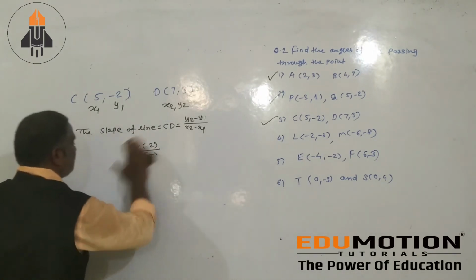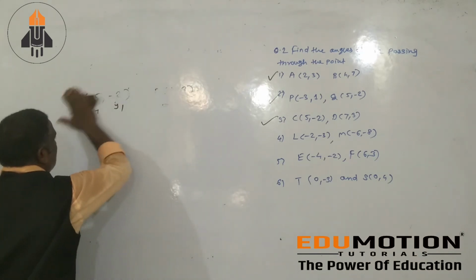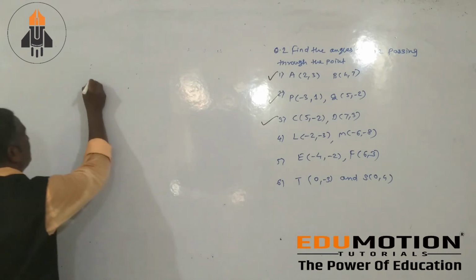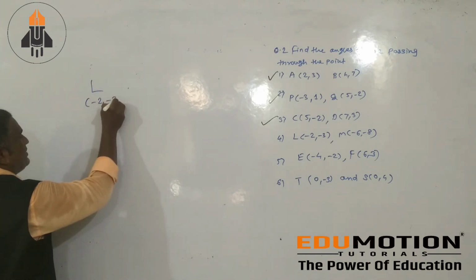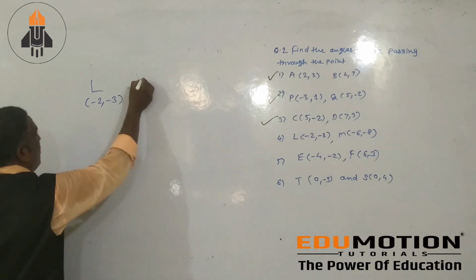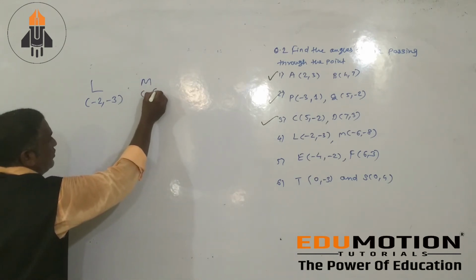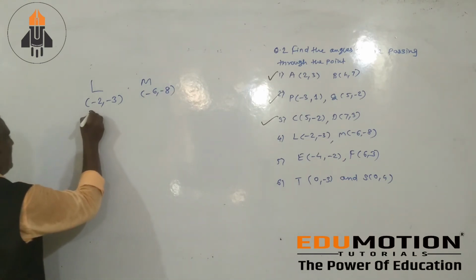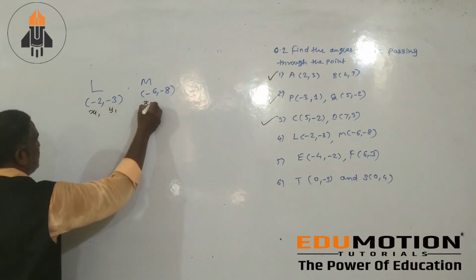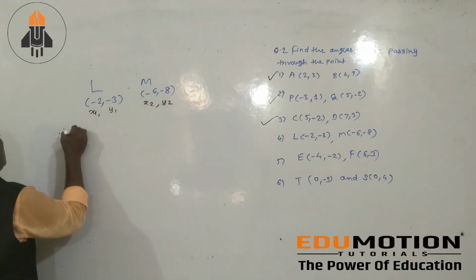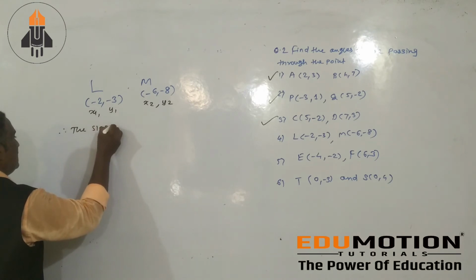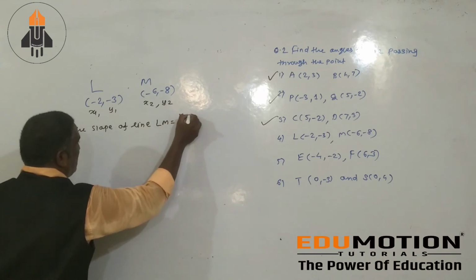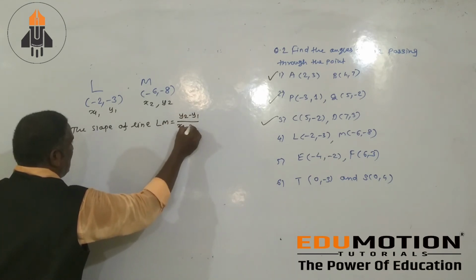Next. Next is that fourth problem. L coordinate minus 2 comma minus 3 and M coordinate minus 6 comma minus 8. Okay. Then first we assume that this is your x1 y1 x2 y2. Therefore the slope of line LM equals y2 minus y1 divided by x2 minus x1.